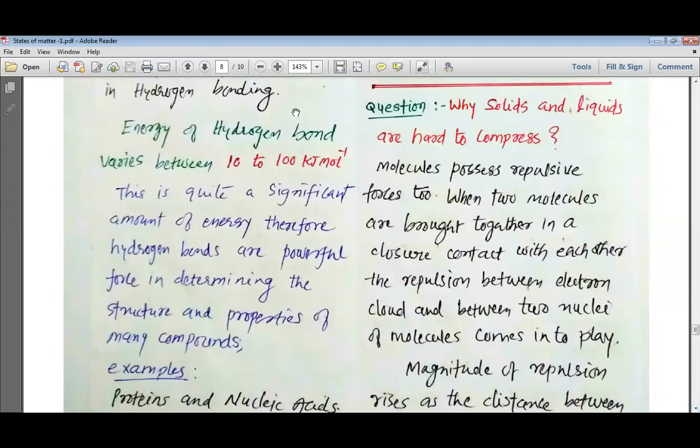If you want to break a hydrogen bond, you need to apply at least 10 kilojoule per mole, and at most 100 kilojoule per mole. This is quite a significant amount of energy, and therefore hydrogen bonds are a powerful force in determining the structure and properties of many compounds.